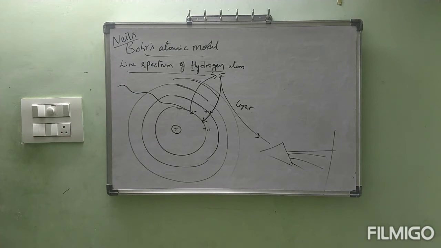We told in Bohr's model, when an electron jumps from a high energy orbit to a lower energy orbit, that electron is going to lose energy. The difference in the amount of energy is emitted in the form of radiation. That radiation is nothing but light only. When that light is emitted and passed through a prism, we will get a spectrum. That spectrum is called the hydrogen spectrum. This is the process which happens in hydrogen. Now, continuation.